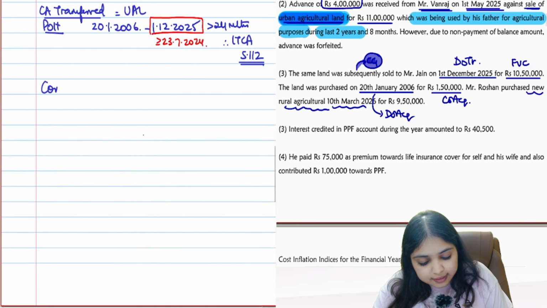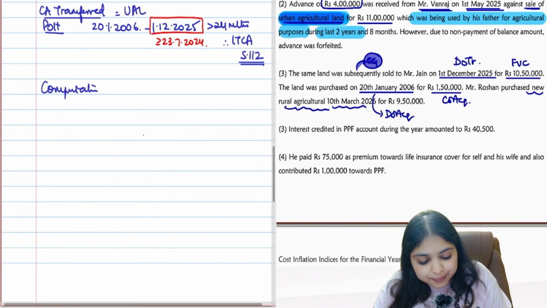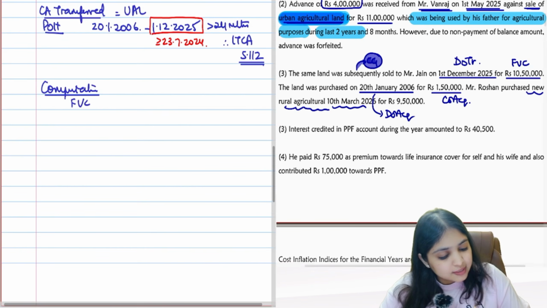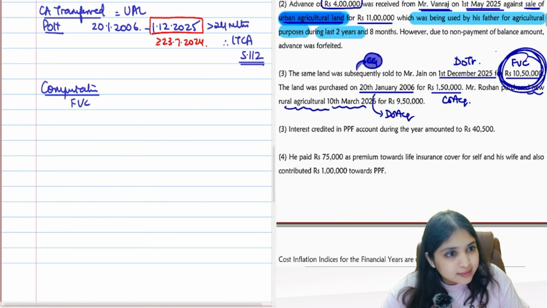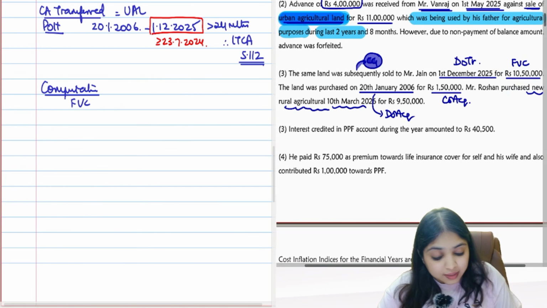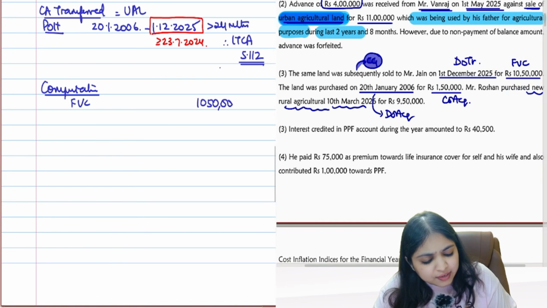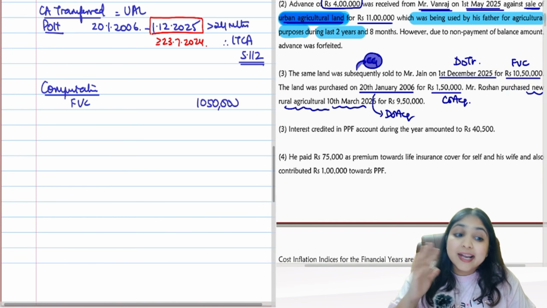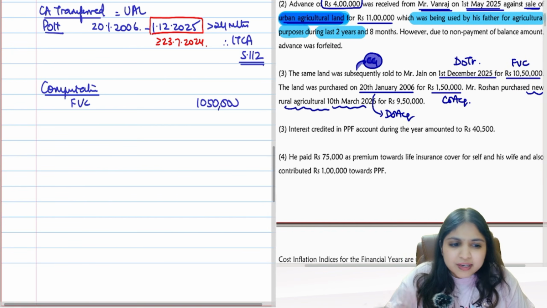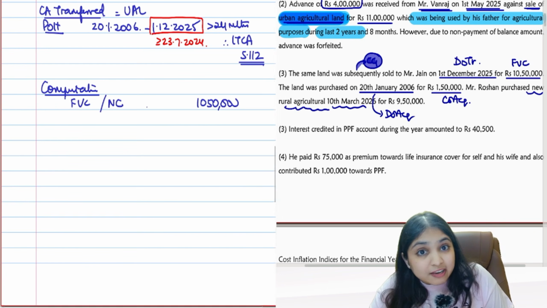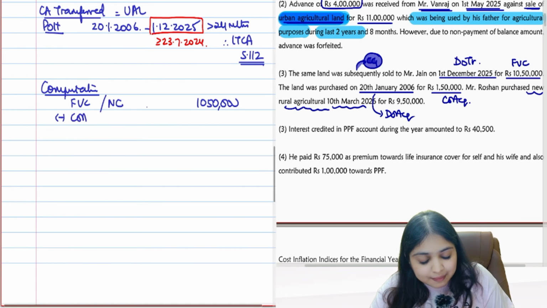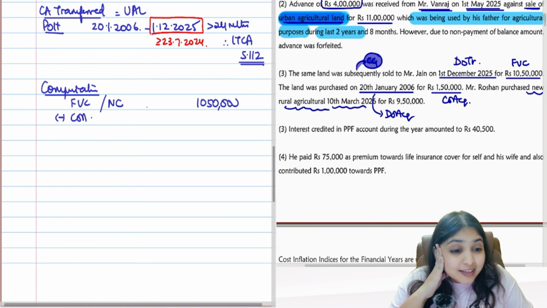Now let's start with our computation of capital gains. What's your full value consideration? For how much we sold the asset? We sold for 10,50,000. Then we read the whole adjustment. Did we have any expense on transfer? We didn't have any expense on transfer. So this itself becomes net consideration. Then tell me cost of acquisition. Can I index the cost of acquisition?